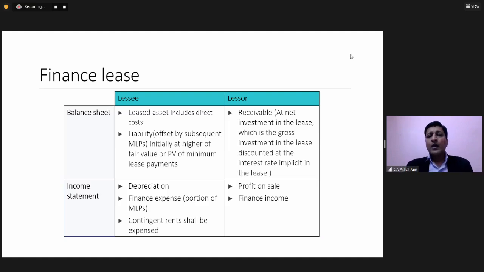So now, if we understand the finance lease accounting, just to quickly summarize, for both the lessee and the lessor, there's an impact on the balance sheet, correct? And in respect of the lessee, this is getting recorded in the balance sheet of the lessee as an asset, and that's why lessee is also charging depreciation on the same. And both the parties are recording the receivable and the payable, on which there's a finance income and finance expense. Correct.